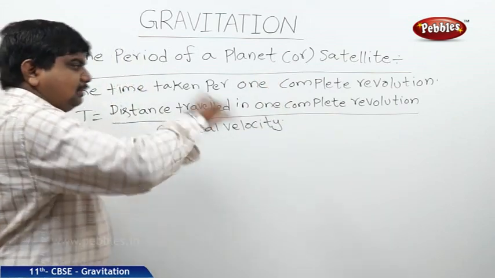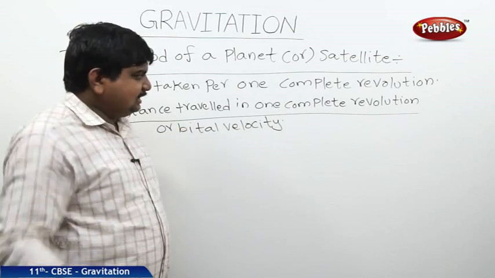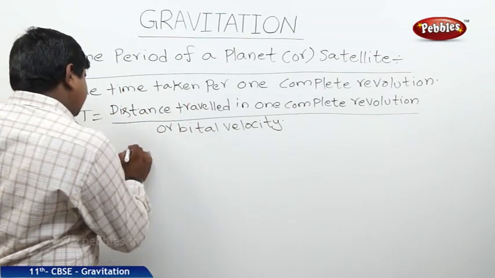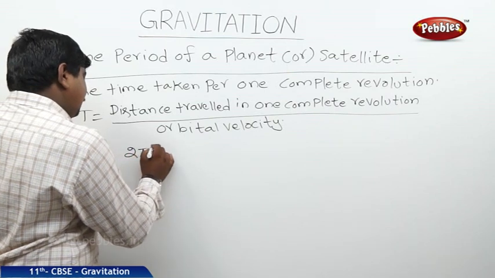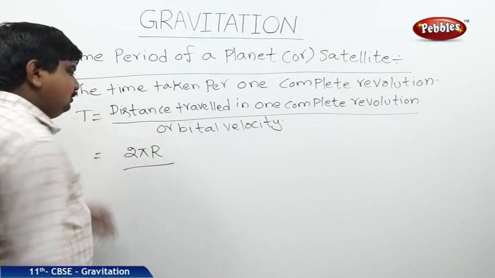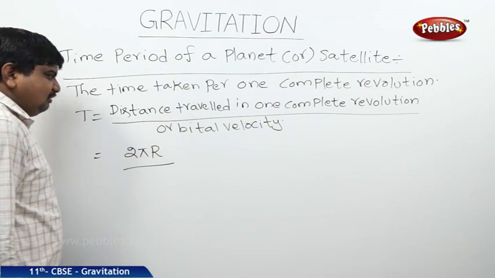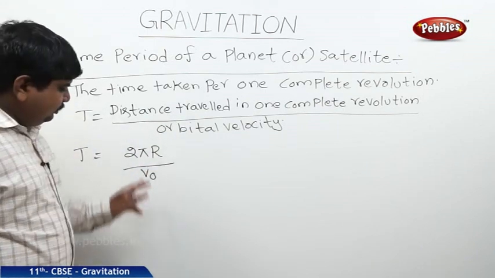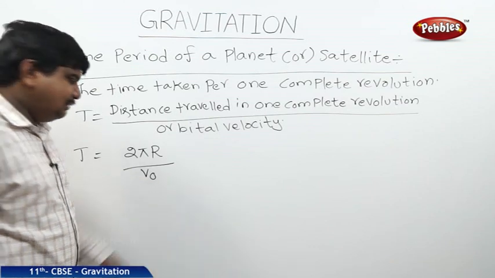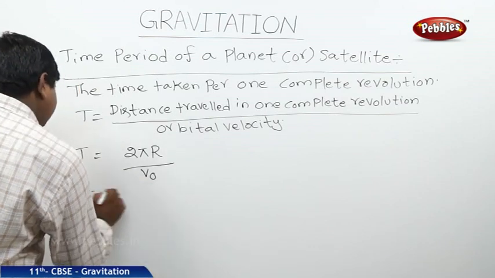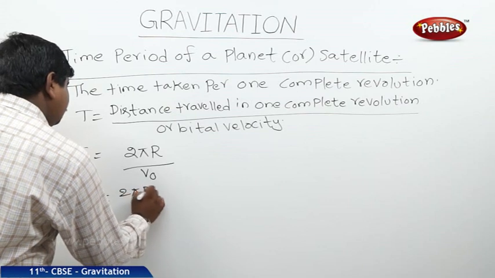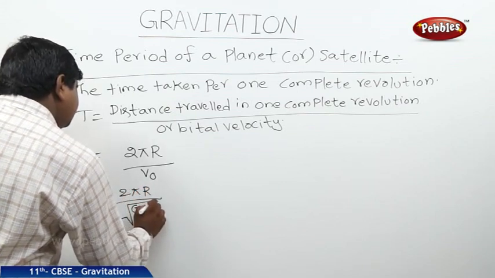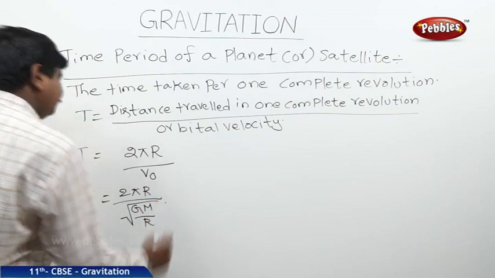Suppose it is moving in a circular orbit. The distance traveled for one complete revolution along the circular path is 2 pi r, divided by the orbital velocity v naught, which is equal to T. We know that v naught is equal to the square root of GM by r. Therefore, T is equal to 2 pi r by the square root of GM by r.